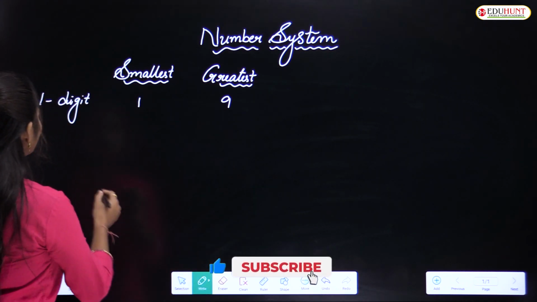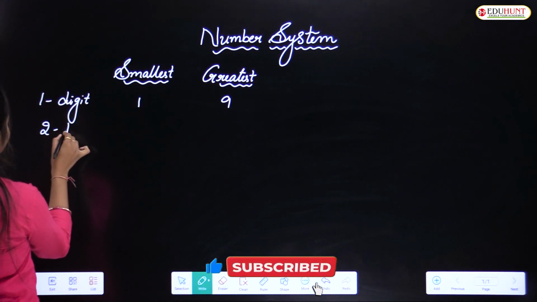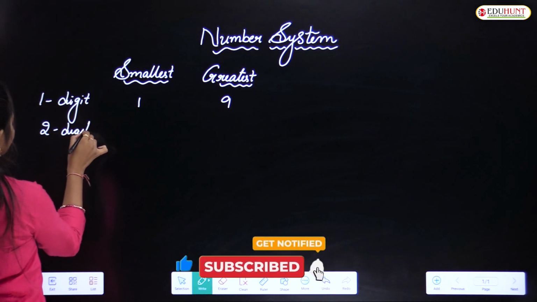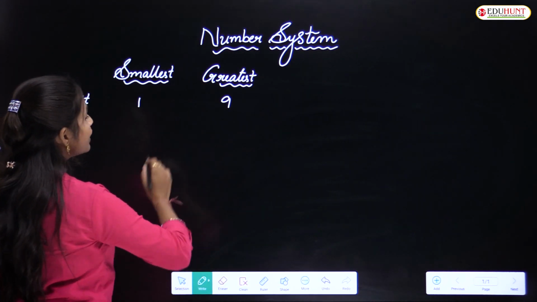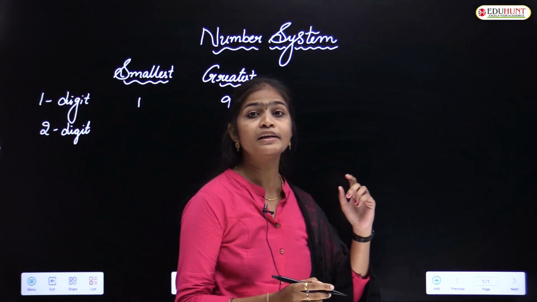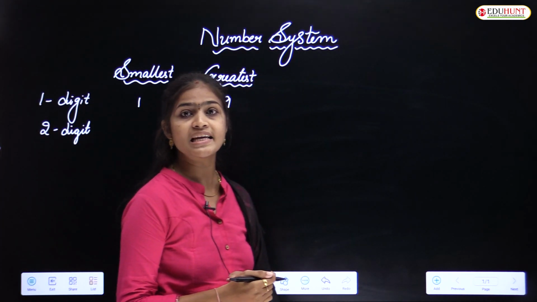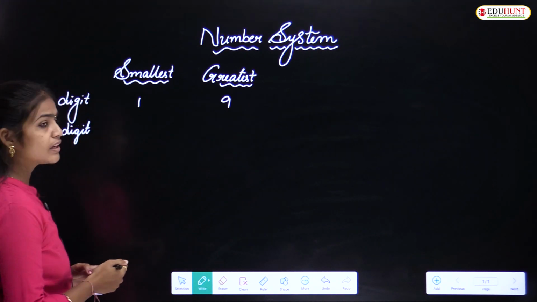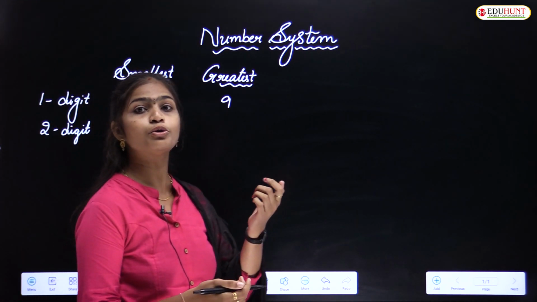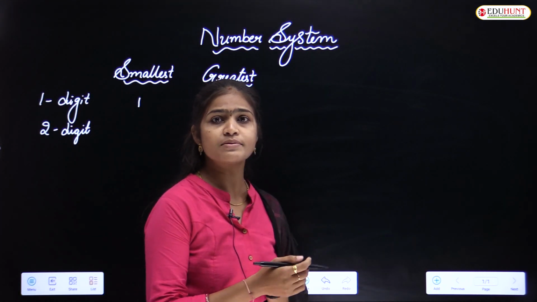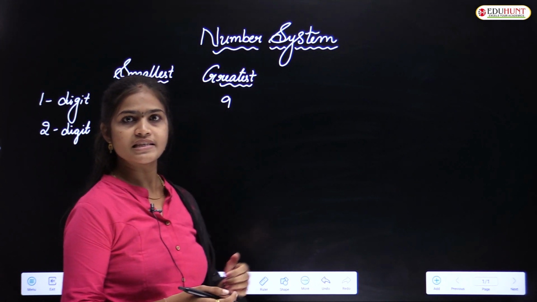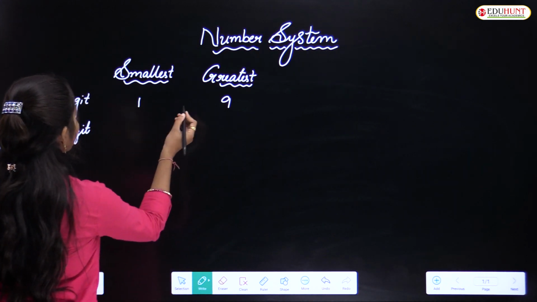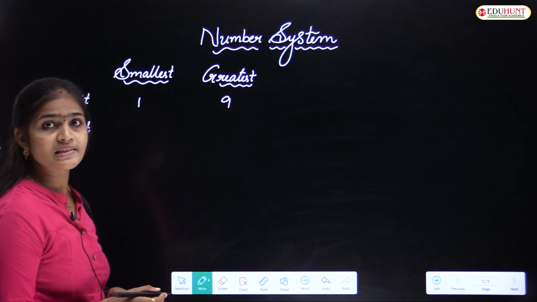Okay. Next, 2 digit numbers. If you write digits in 2 places, we call those numbers 2 digit numbers, which means that numeral has 2 places. We will learn about place values also after this. So see here, which is the smallest 2 digit number?